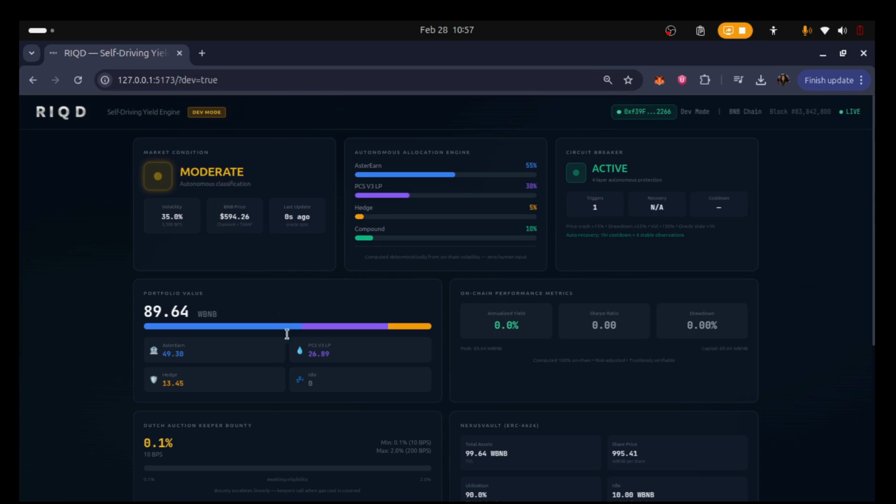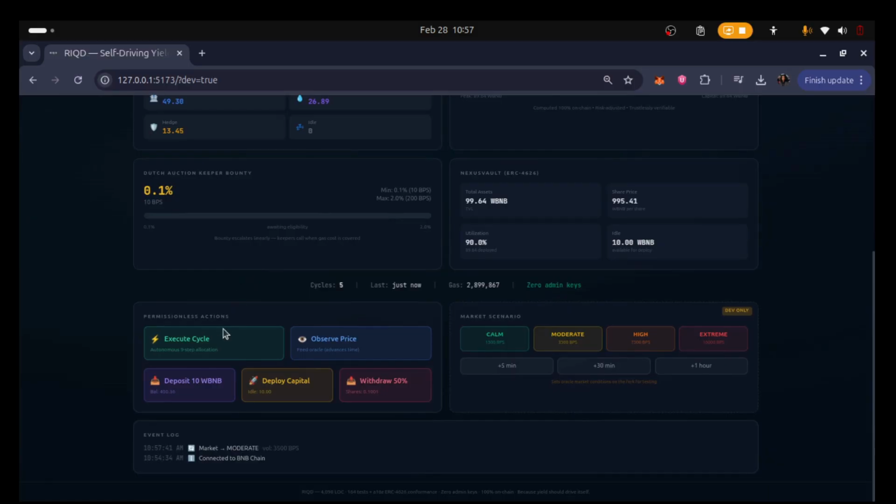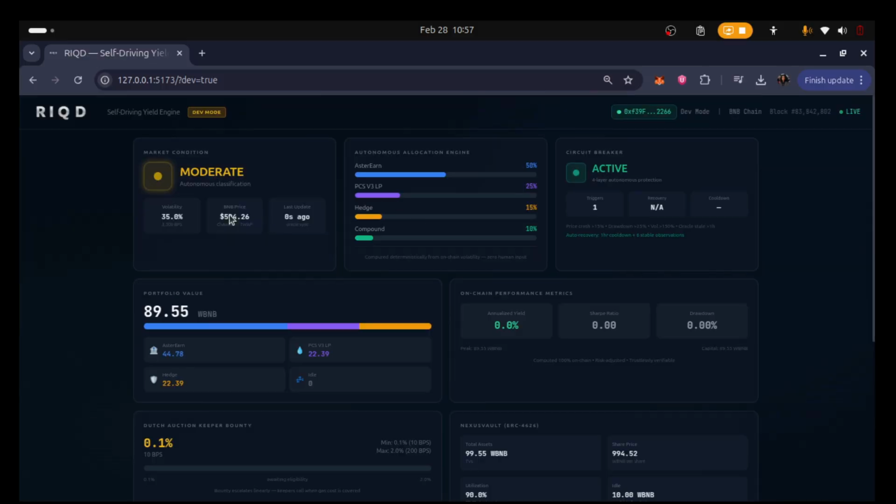Volatility just spiked to 3,500 BPS. Watch what happens. Clicking Execute Cycle now. The engine reallocated, LP exposure dropped, hedge increased, 0 human intervention. It reads the oracle and adapts. Allocation bars shift, and the event log records the cycle.